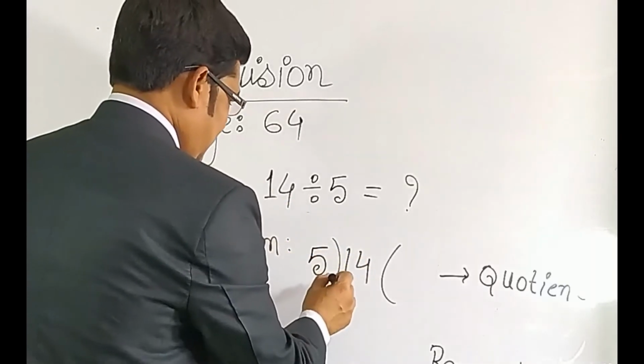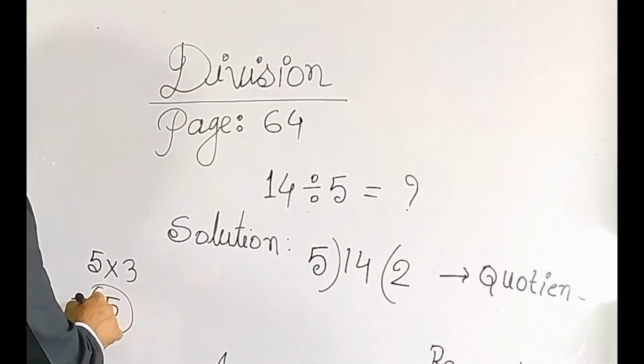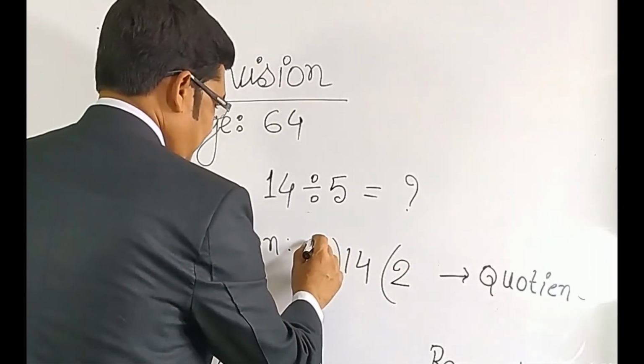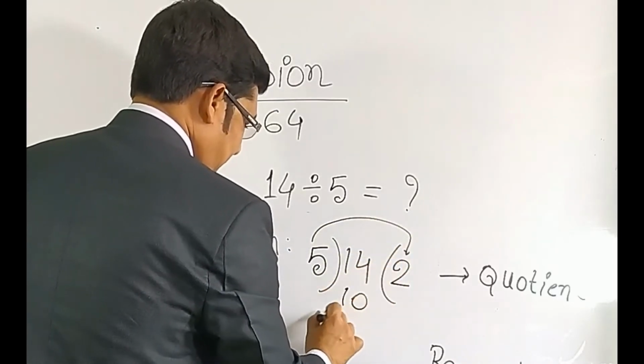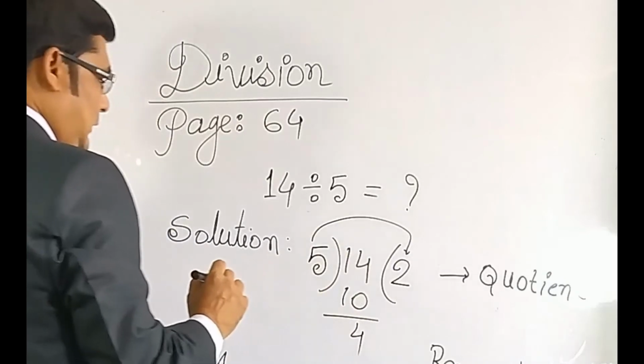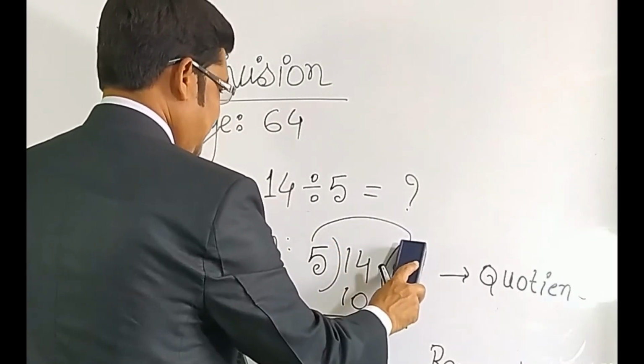So, how many times will it go? 2 times. 3 times is more. 2 times is okay. So, 5 2s are 10, remaining 4, because 14 minus 10 is 4. So, you will solve this way.